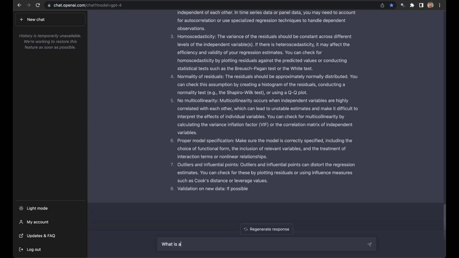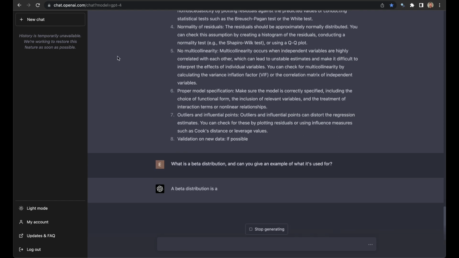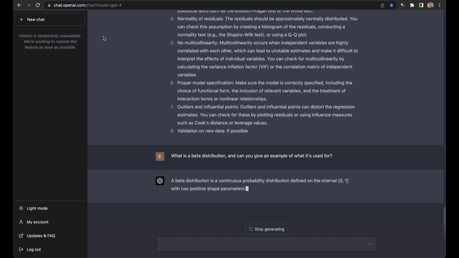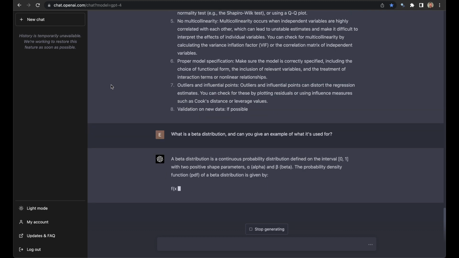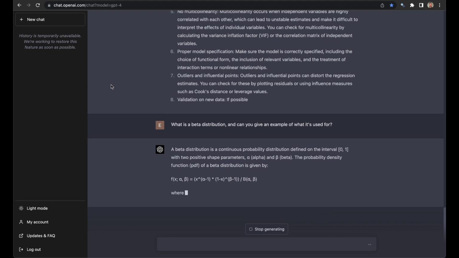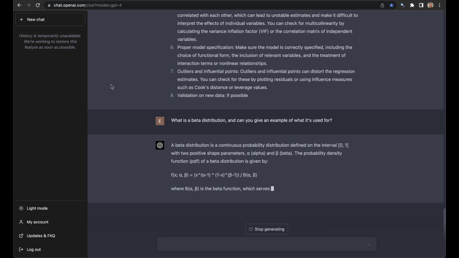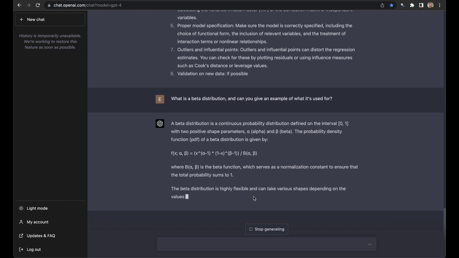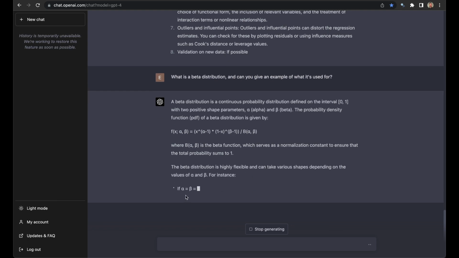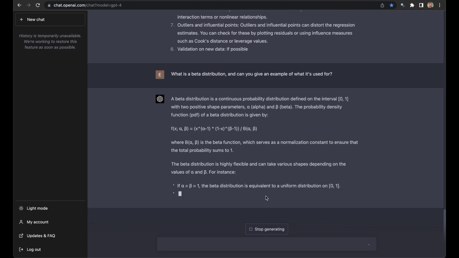Okay, what is a beta distribution, and can you give an example of what it's used for? This would be a question for someone who is expected to do a little bit more stats work, especially in the Bayesian realm. Beta distribution, at least from what I've seen, is very commonly used for the most simple Bayesian work that you can do, because it's just the most simple example. Let's see what it says it's used for. Highly flexible, can take various shapes.